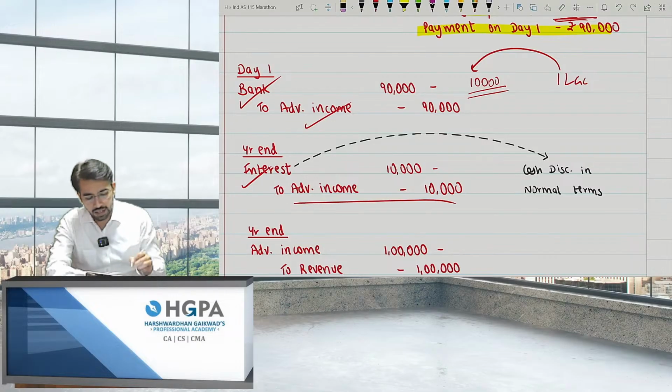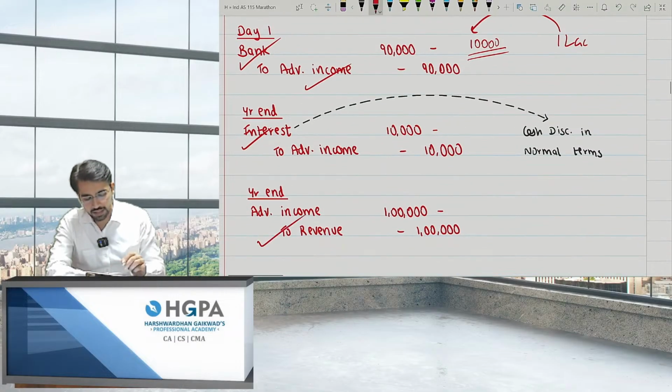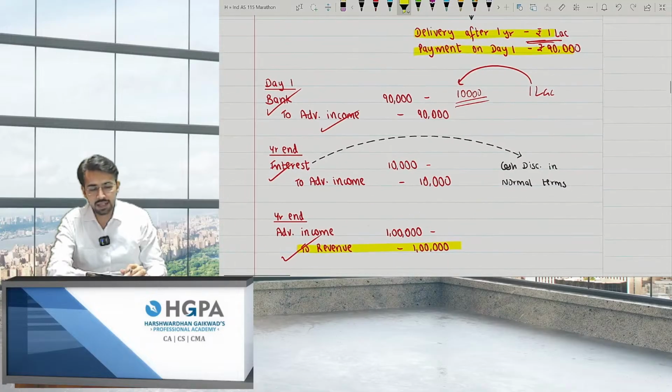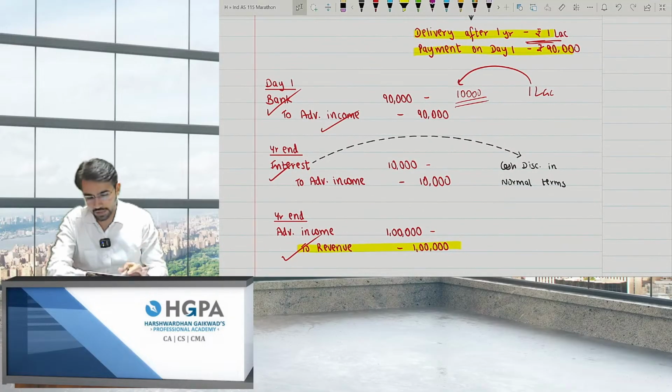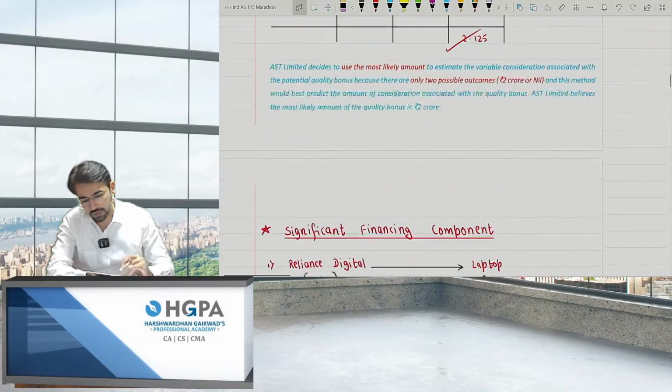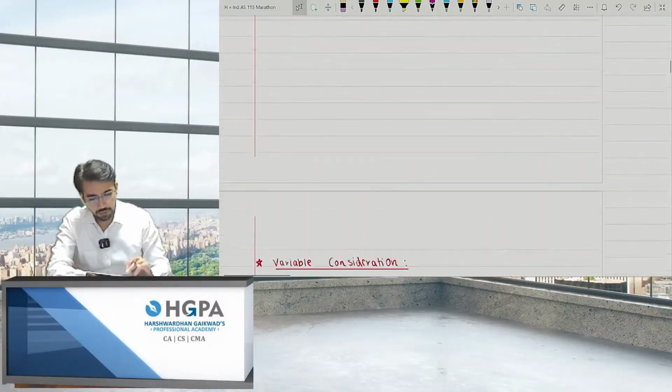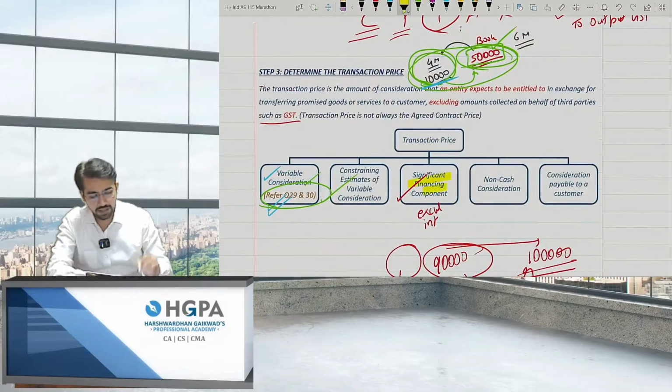Interest to advance income, and after 1 year, advance income to revenue. That is, whenever I will deliver, whatever the price at that point of time is, I'll consider that as the transaction price and not the amount, right? So this was the third point, if it is significant component over here. Yeah, significant financing component, right?